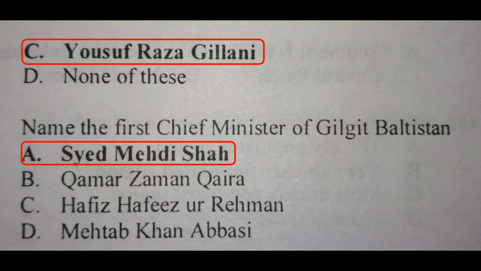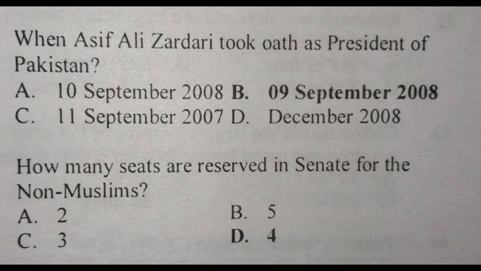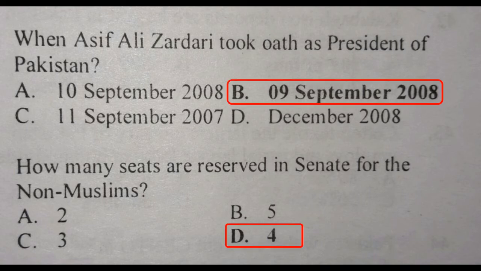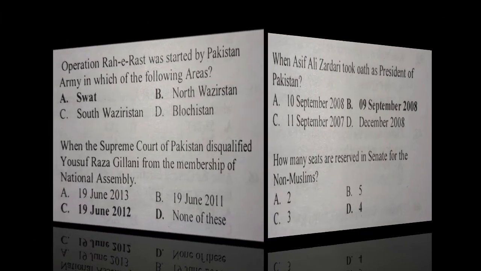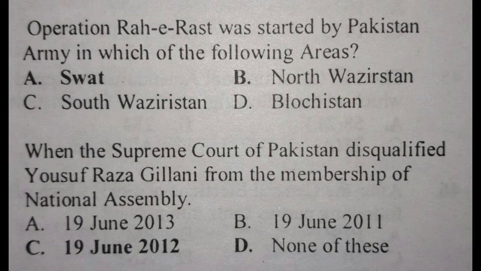Question: Name the first Chief Minister of Gilgit-Baltistan. Answer is Sayyid Mehdi Shah. Question: When did Asif Ali Zardari take oath as President of Pakistan? Answer is 9th September 2008. Question: How many seats are reserved in the Senate for non-Muslims? Answer is 4.